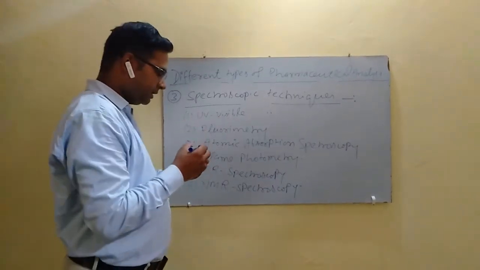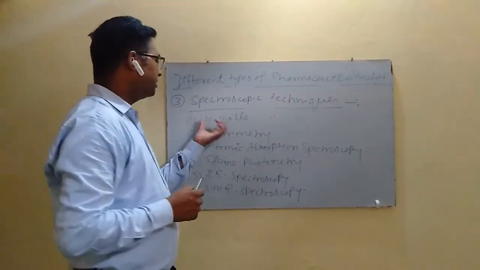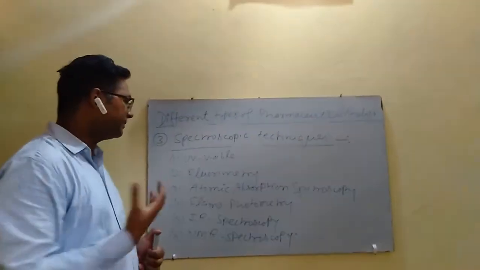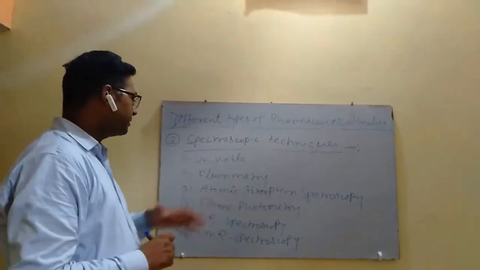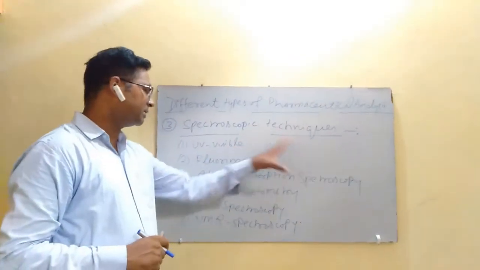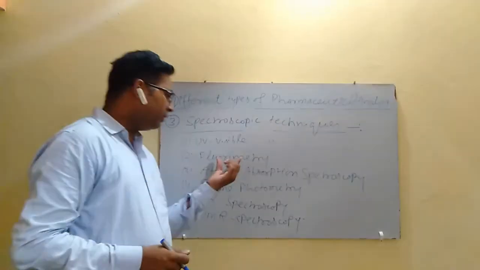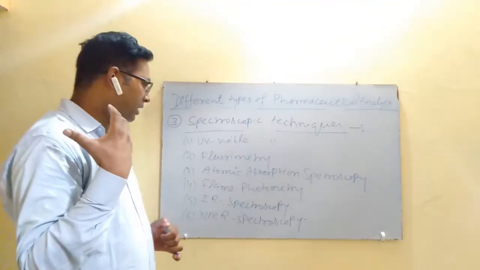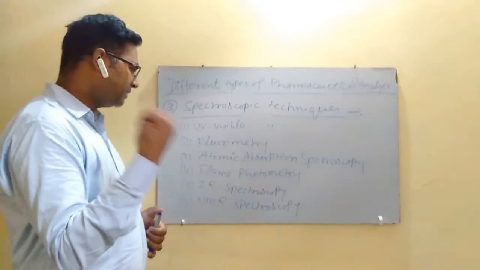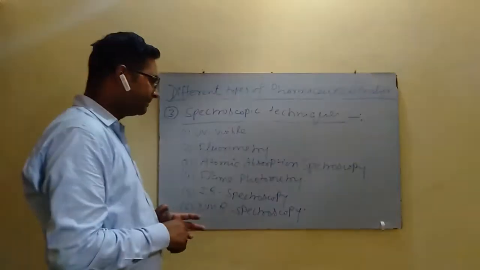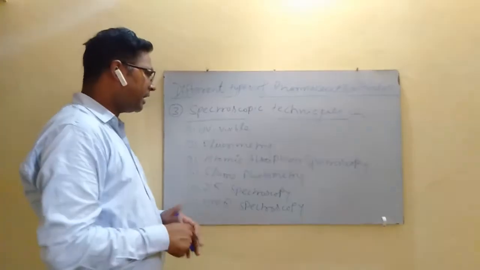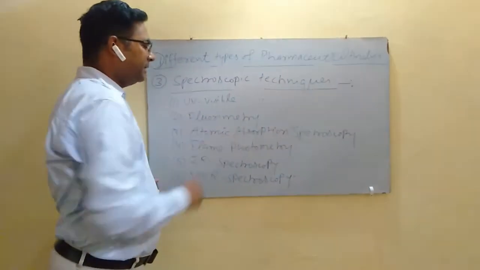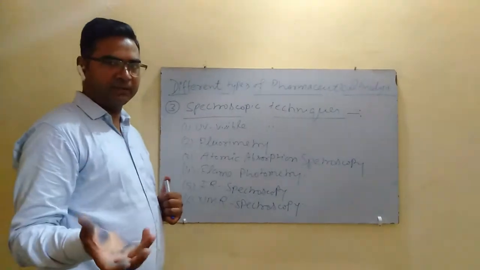In UV visible spectroscopy, we determine the concentration of substance that have the capacity to absorb the UV visible light. It is a molecular absorption spectroscopy. Fluorimetry is the measurement of the light emitted by any chromophoric molecule that have the capacity to absorb the UV visible light. So UV visible is the absorption spectroscopy, molecular absorption spectroscopy, while fluorimetry is the molecular emission spectroscopy.